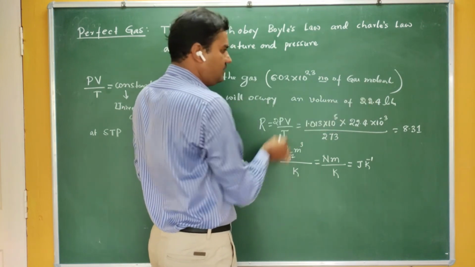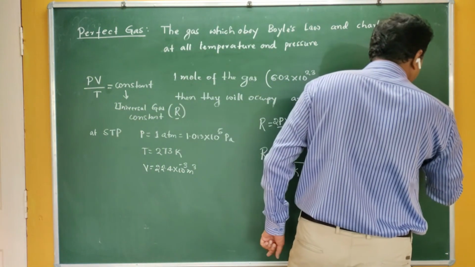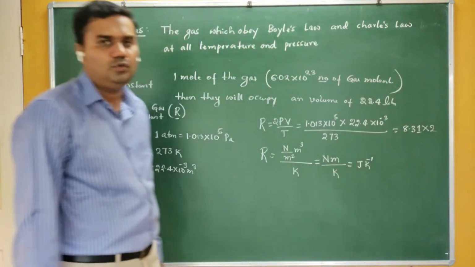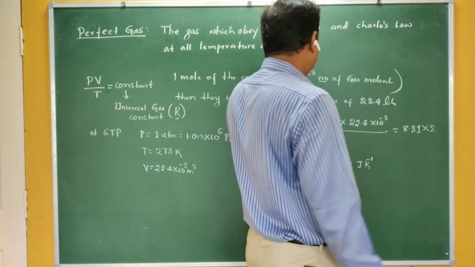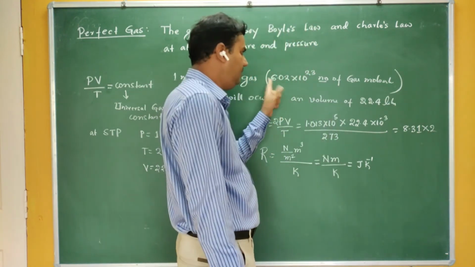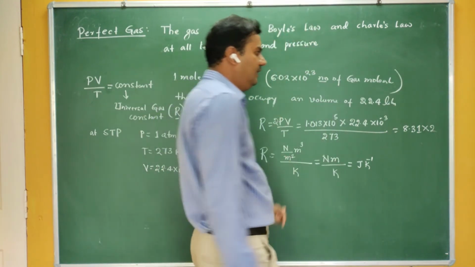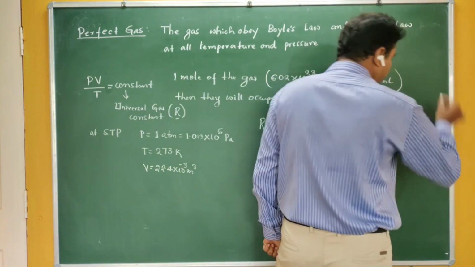Your final answer becomes 8.31 into 2 if I take 2 moles. If I take 3 moles, this becomes 3 times that of 1 mole, and 6.02 into 10 raised to 23 automatically becomes 3 times like this.